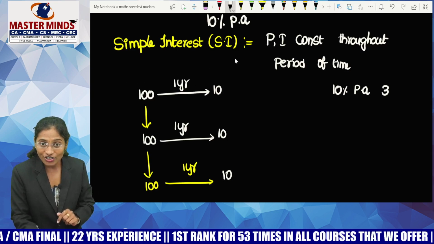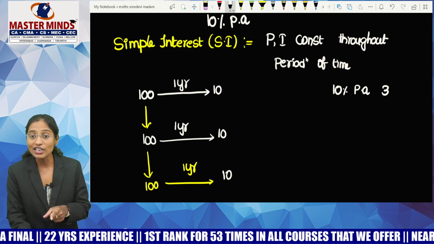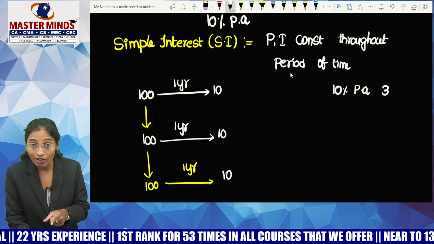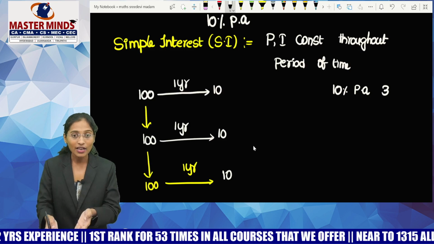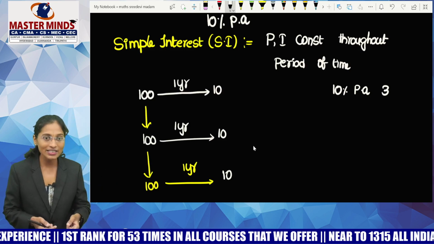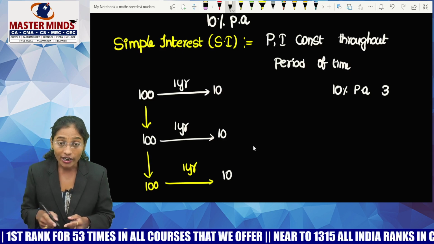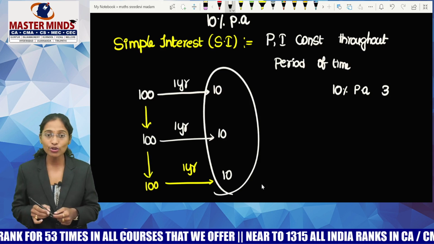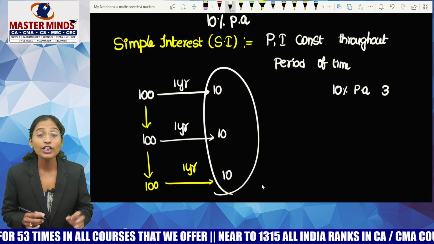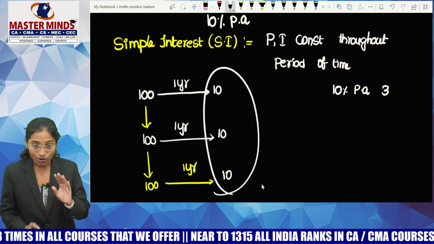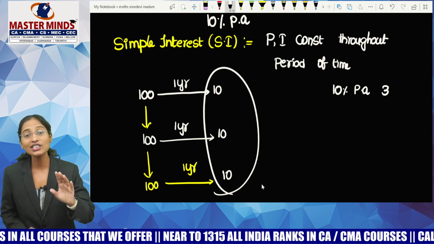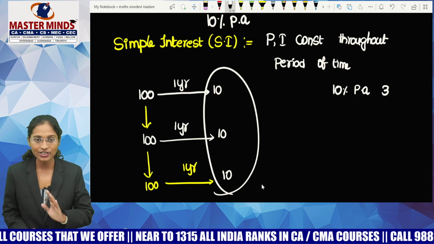Can you please read out the definition of simple interest now? Simple interest is such an interest in which both principal and interest are constant throughout the period of time. As I can see, my principal is constant and my interest is also constant. Got it? What is the total interest that you are receiving through 3 years? 30 rupees.